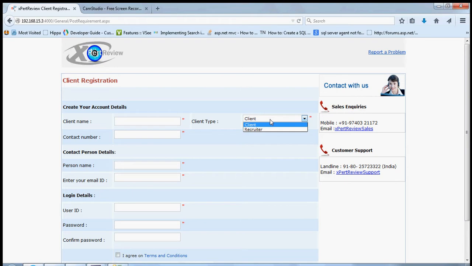Client type is, there are two types of clients. One is client and recruiter. Client is an organization, whereas recruiter is an individual recruiter who can register himself as a client. Please make sure that you enter a valid email ID so that all future communications can be done through this valid email ID. Once your registration is done, you will get a notification, and an admin will get a notification to approve your registration